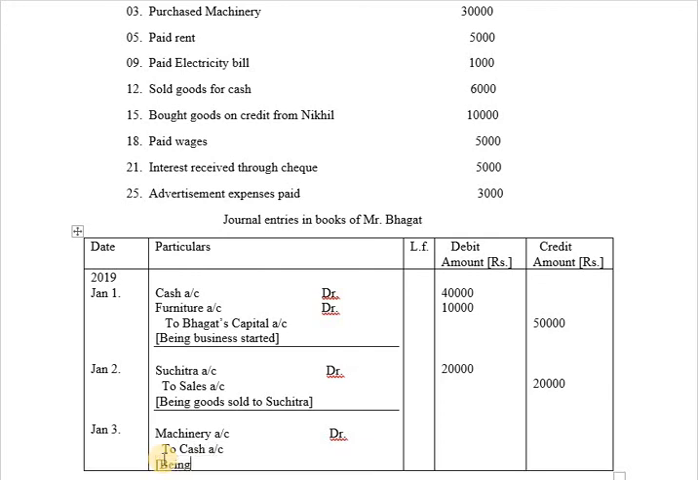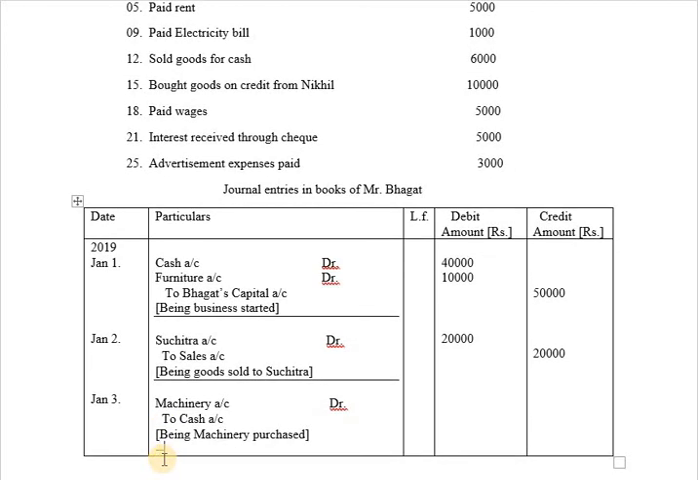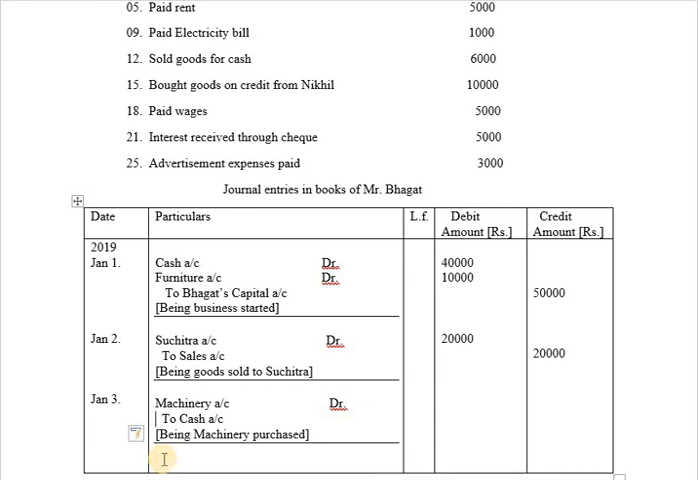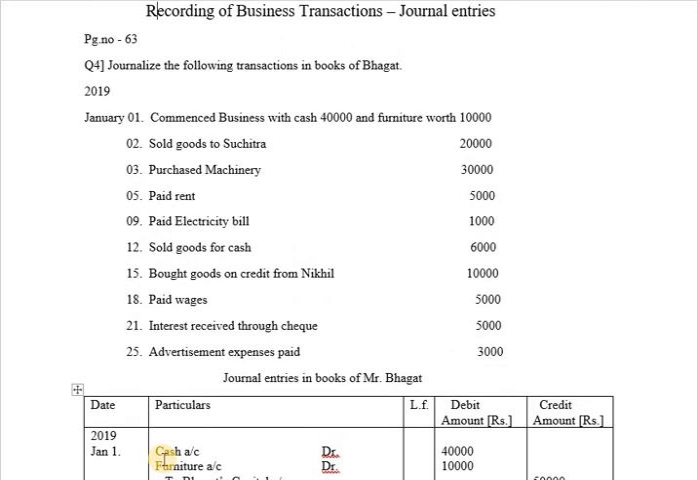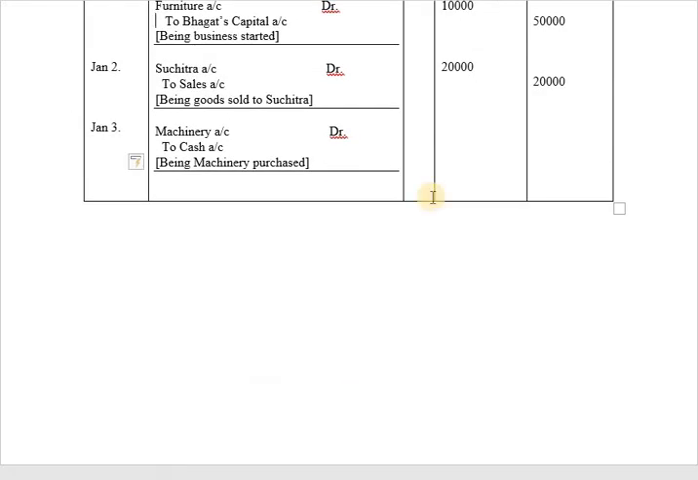And the journal entry will be machinery account debit to cash account, and the narration will be being machinery purchased. After this journal entry, just draw a line like this. You are purchasing the machinery for 30,000. So the amount of 30,000 will be recorded on debit side of the journal entry, as well as 30,000 will be recorded on credit side of the journal entry. After January 3rd, we have another transaction.